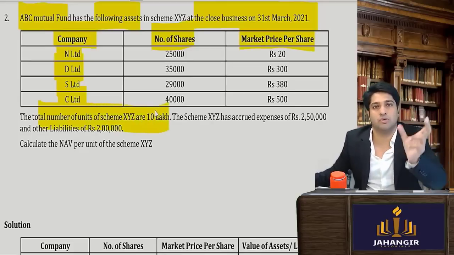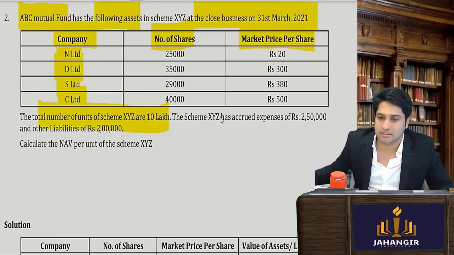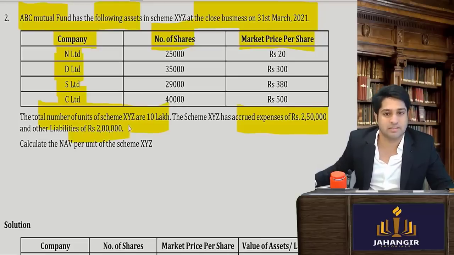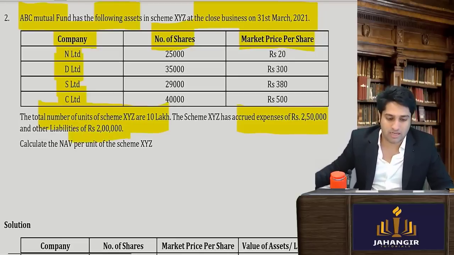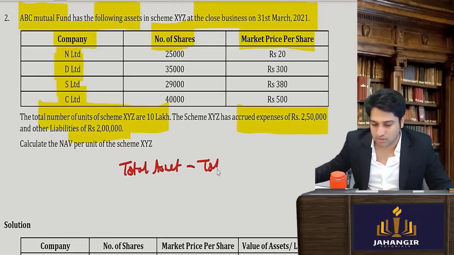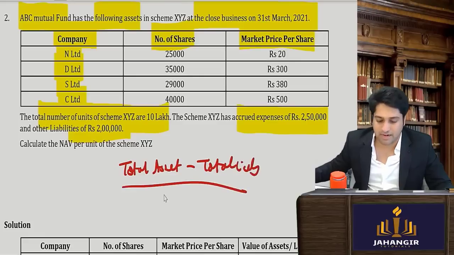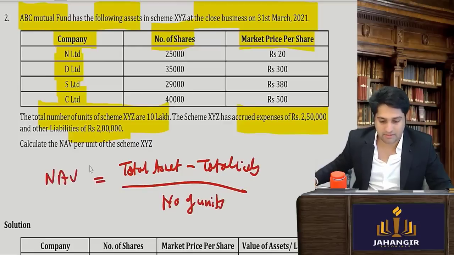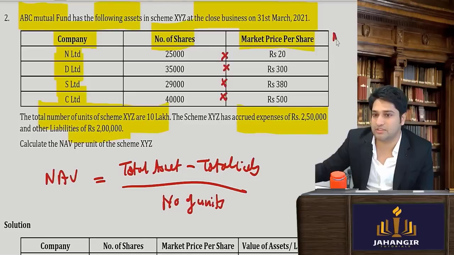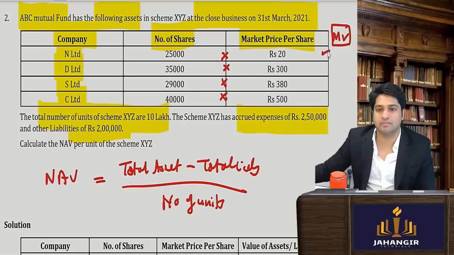So we know that this is the total unit. So we will divide by 10 lakhs. The scheme has accrued expenses. So this will be subtracted, and liabilities, this will also be subtracted. Now we want to know the total assets. Total assets less your total liabilities divided by the number of units, yes or no? Will give me the NAV. Now this is the number of shares and this is the market price. So if I multiply, I will come to know the market value of each. Yes or no? I will come to the market value of N Limited.